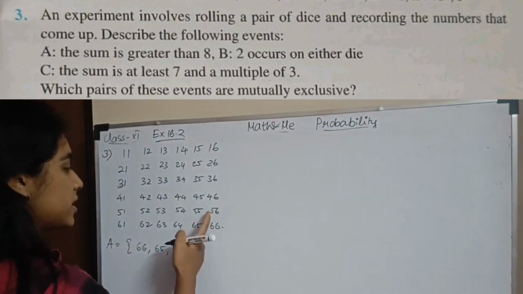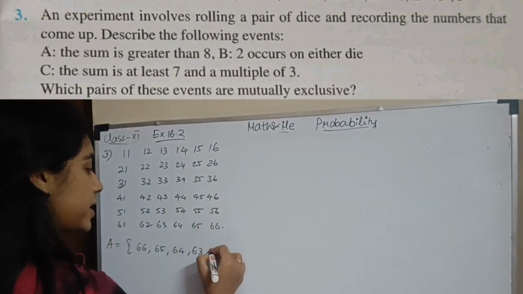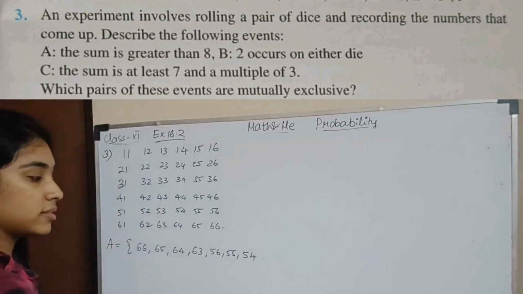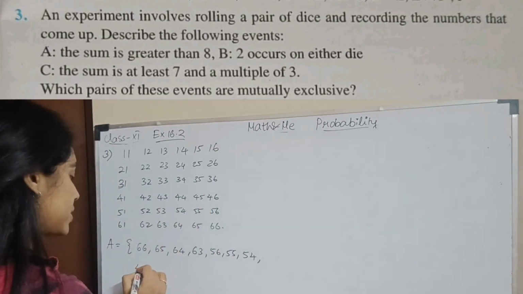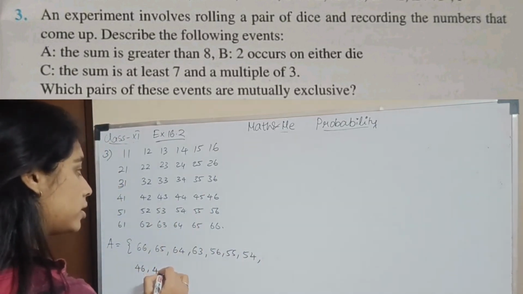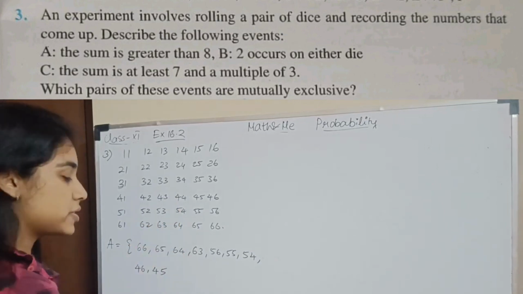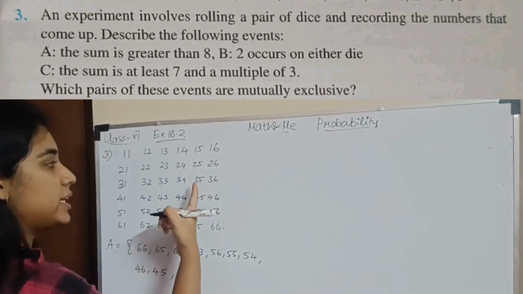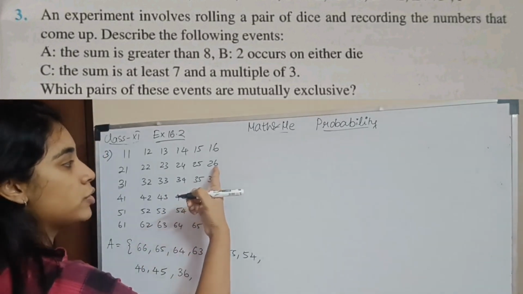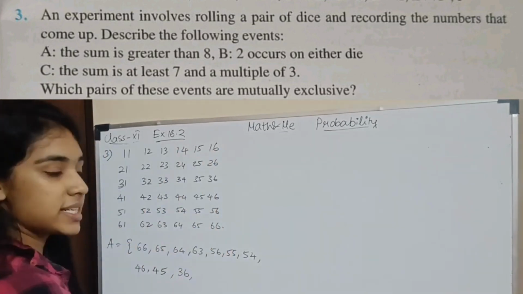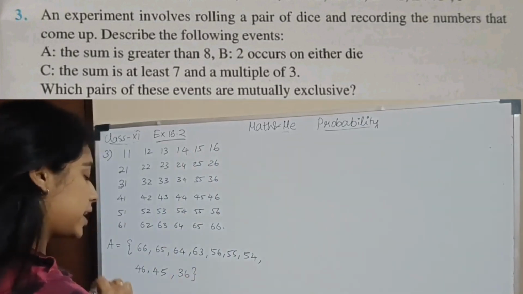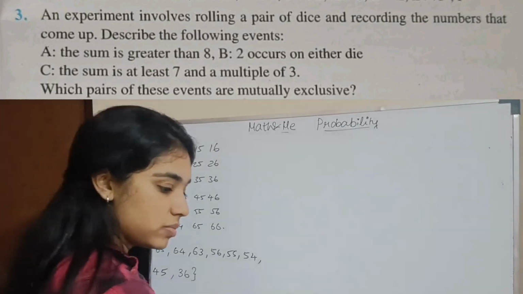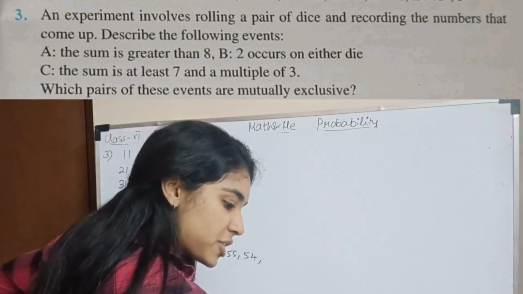So when that line ends, let's go to the second last line. I have 5,6, 5,5, 5,4, 5,3. Next I have 4,6, 4,5, 4,4, because 4 plus 4 is 8. Then I have 3,6. I won't be taking 3,5. Then what do I have? 2,6. I cannot take that. 1,6 cannot be taken. So this is my sample space for A, where the sum is greater than 8. Okay, so this is one subsection, A.